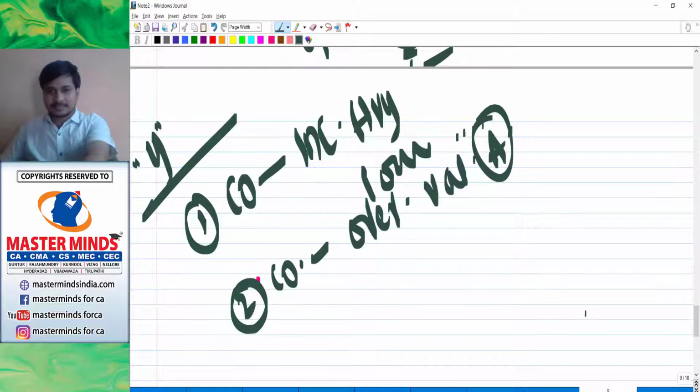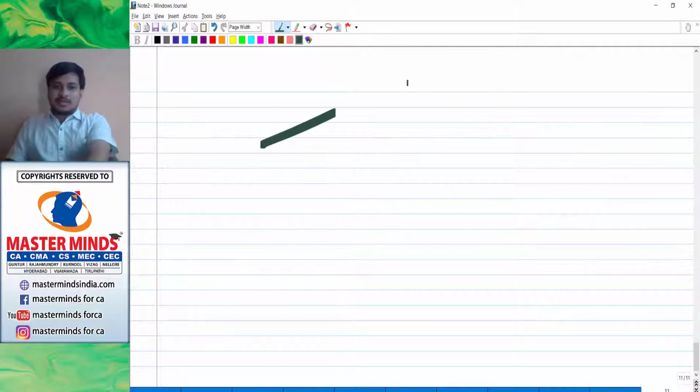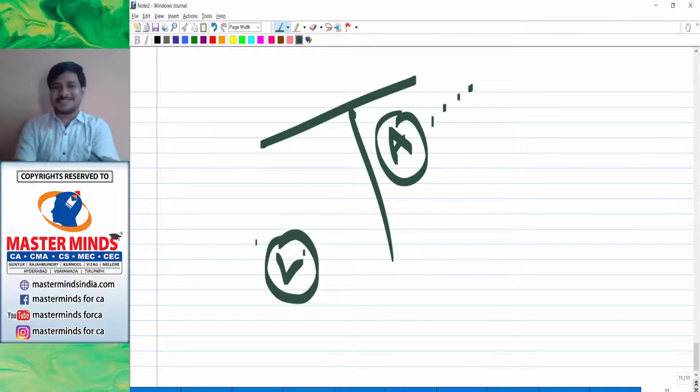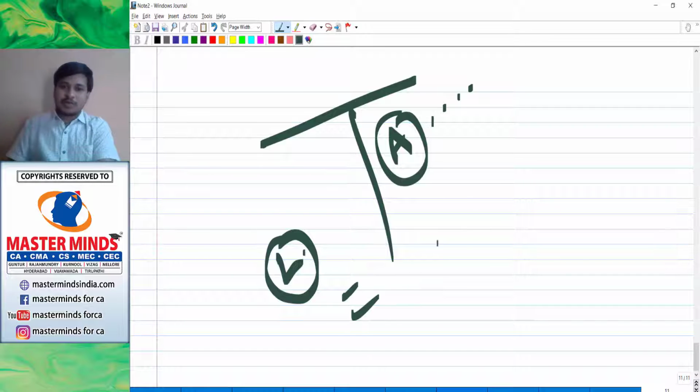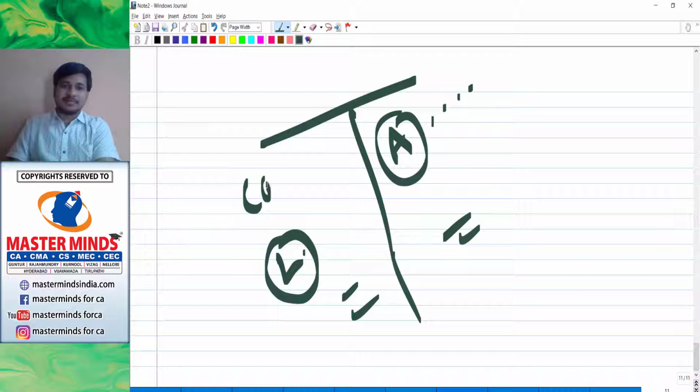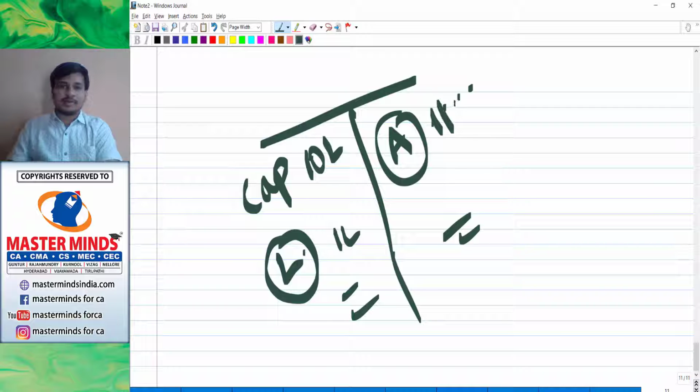Now moving on to the next thing. For your kind information, assets might be overvalued or undervalued, but in 99% of cases, liabilities will never be overvalued or undervalued. How much we have to pay will be recorded in the books of accounts for sure. So now, what is one more reason that we have? Look very carefully. Our capital is like 10 lakhs. Liabilities are just 1 lakh. And assets are like 11 lakhs. Now observe this.